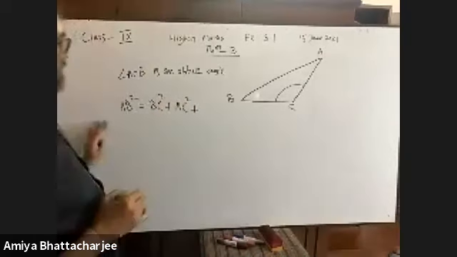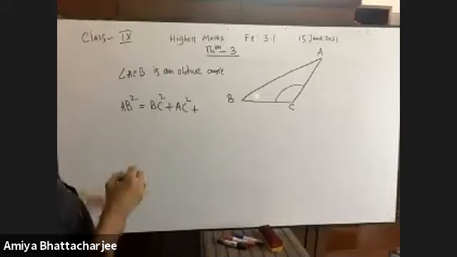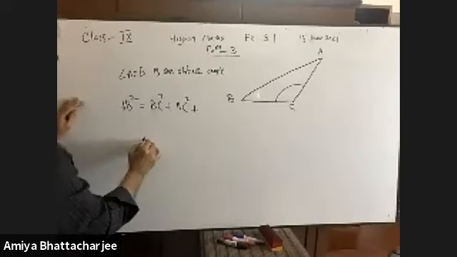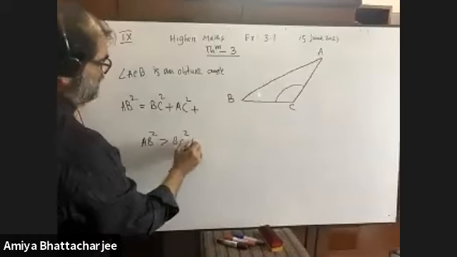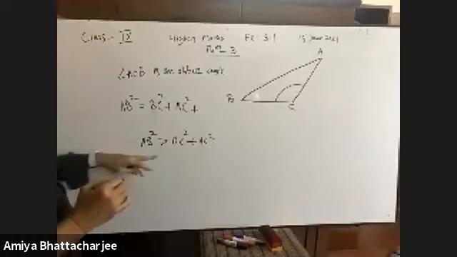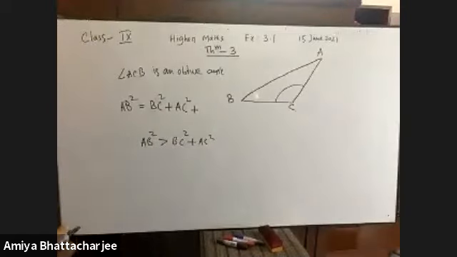That day I told you that AB square is greater than BC square plus AC square for an obtuse angle. Can you remember?